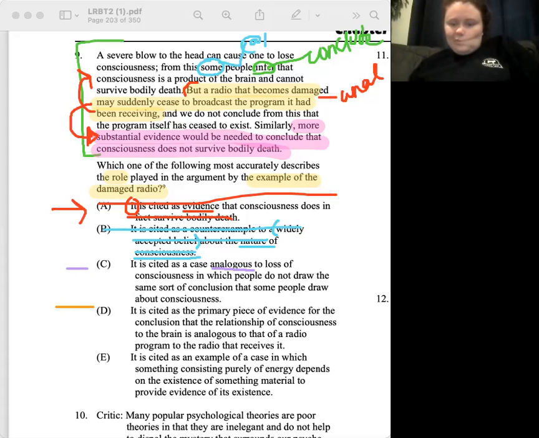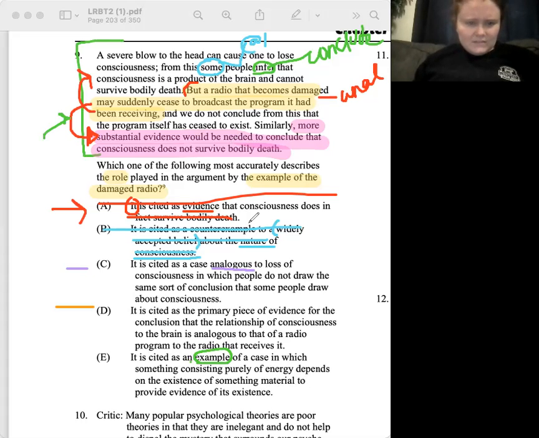Okay, it is cited as an example of a case in which something consisting purely of energy depends on the existence of something material to provide... No, I don't like this one. Something consisting purely of energy depends on the existence of something material to provide evidence of its existence. I don't necessarily think it's an example of a case. That's why. An analogy could probably be worded as an example, but not an example of a case. Is this a case in which something consisting purely of energy depends on the existence of something material to provide evidence of its existence? What are we trying to provide evidence of its existence for? Yeah, that's not it.